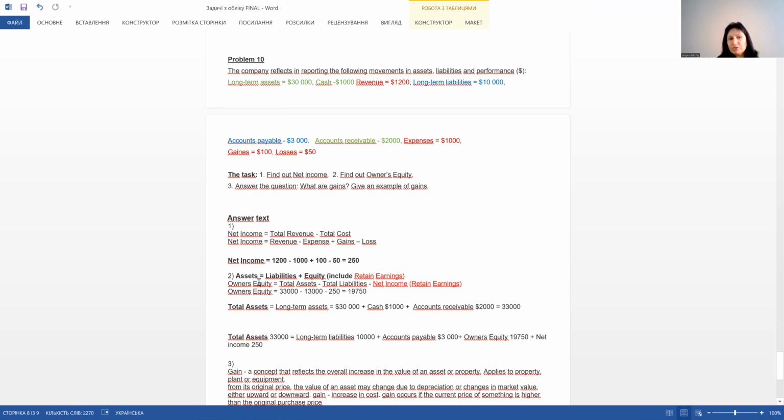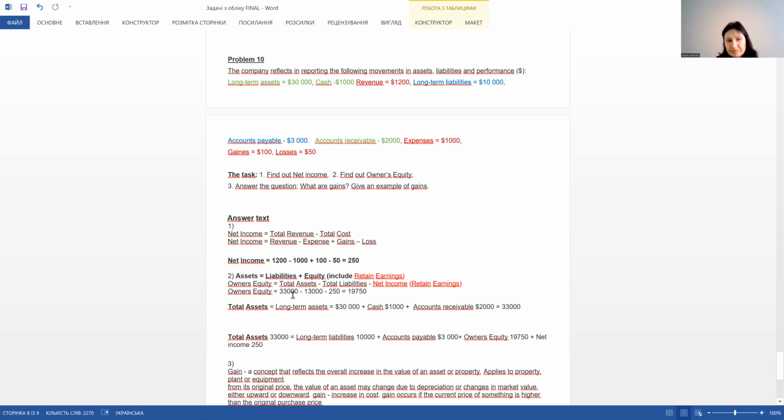And so according to this formula, that assets are equal to liabilities plus equity, that includes retained earnings, owner's equity is equal to total assets minus liabilities minus net income, or how we named it, retained earnings, because it is included in equity.